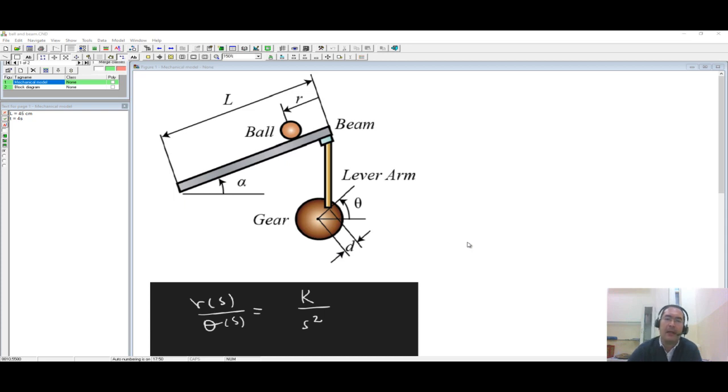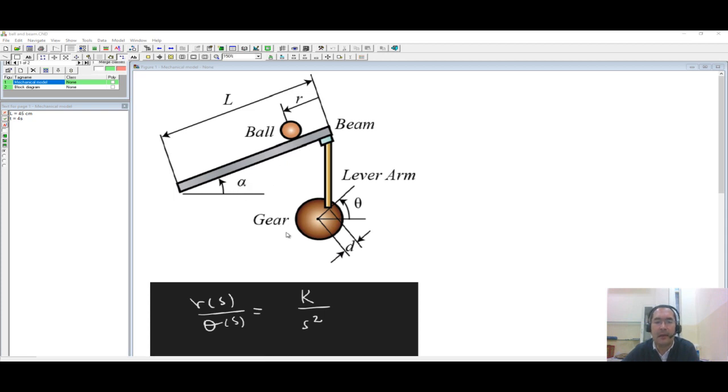So in this case, I would like to show you this example of a ball and beam system, which is a classical example in control systems. As you can see, there is a ball that is rolling in this plane that is having this angle alpha, okay?